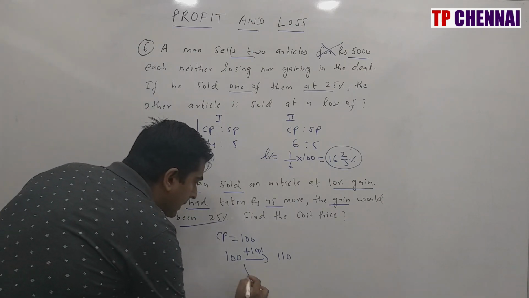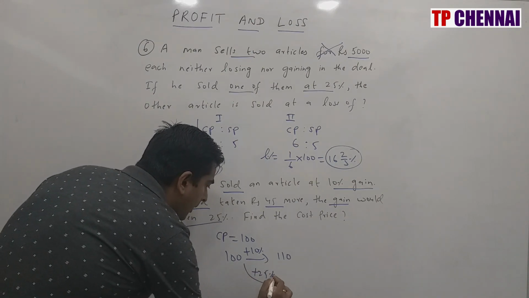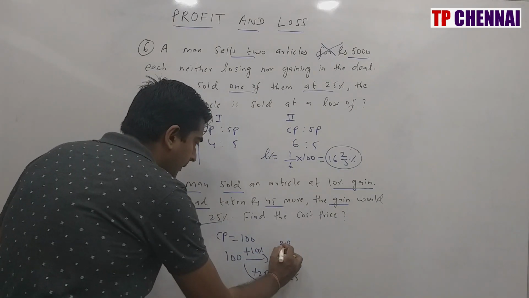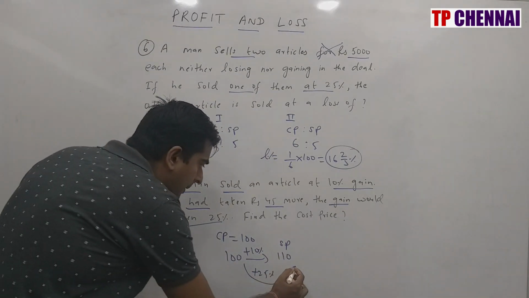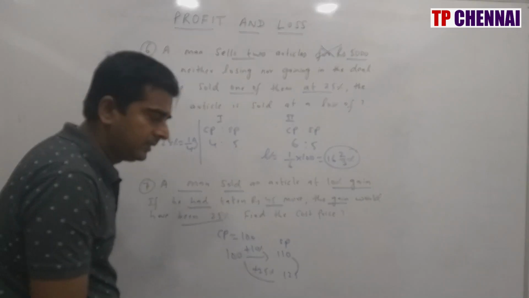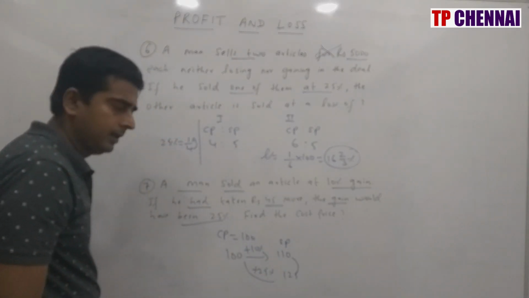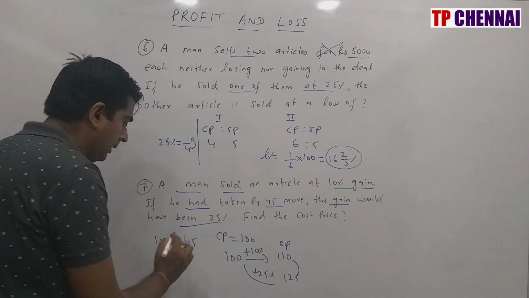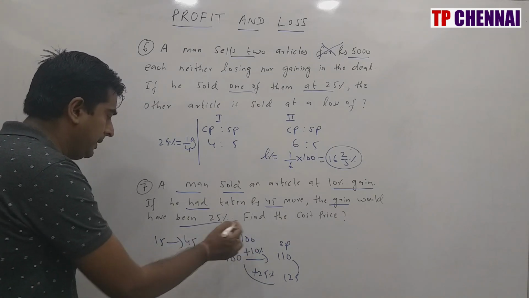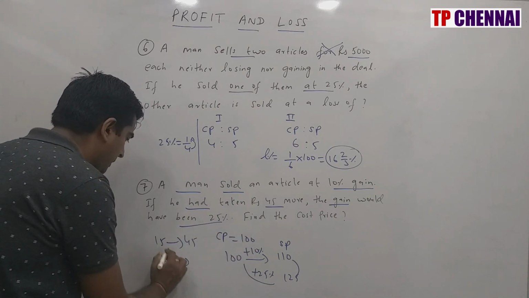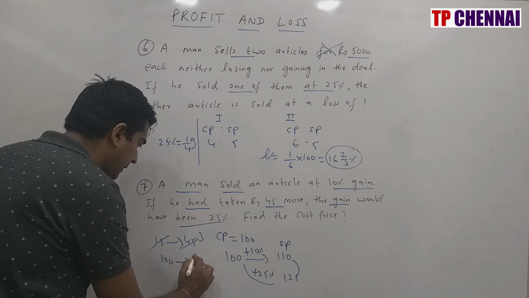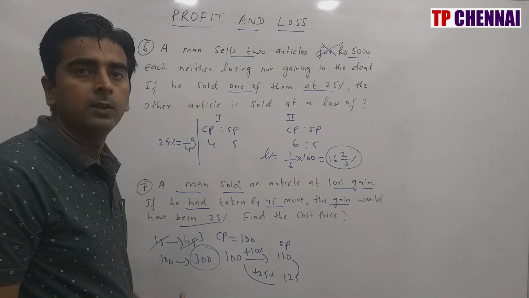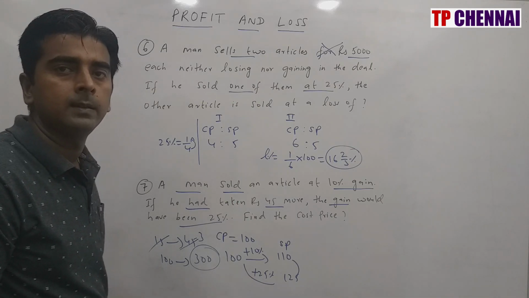That means now the gain is how much? 125. This is my selling price, right? So in the selling price, how much difference is there or how much gain is there? You will say 15. And how much have they given you as gain? You will say 45. So 15 part is 45. CP they are asking. So 100 part is how much? My answer is 300. 3 into 100 is nothing but 300. So my CP is nothing but 300.